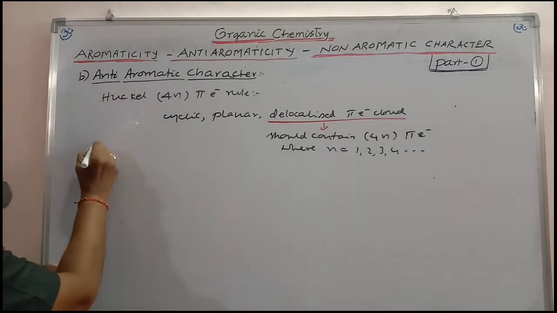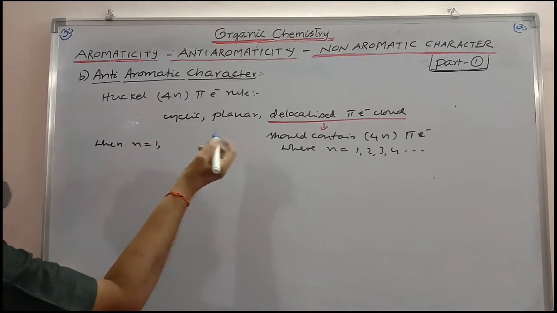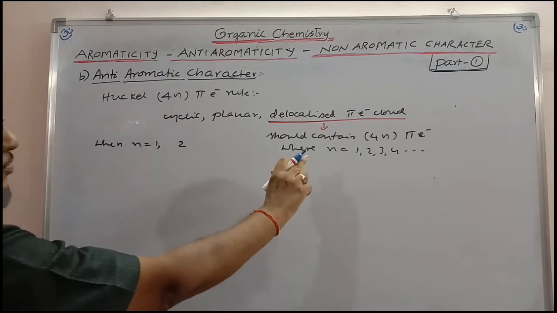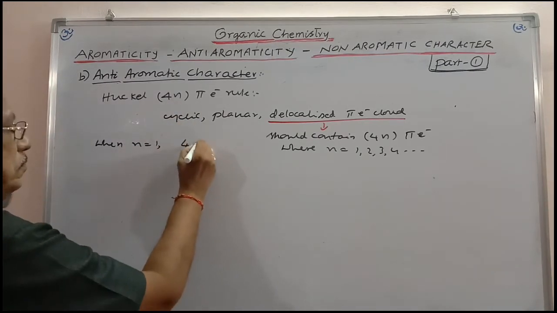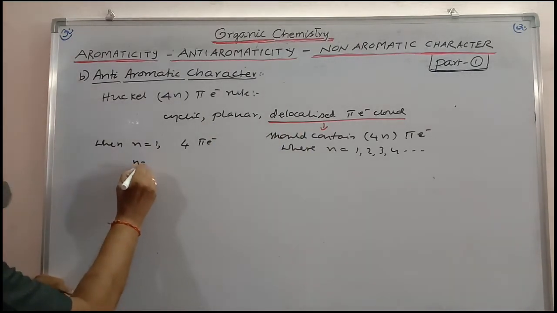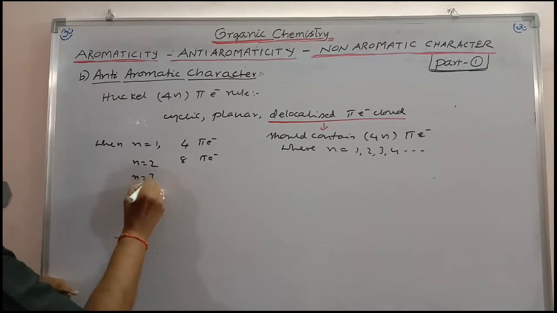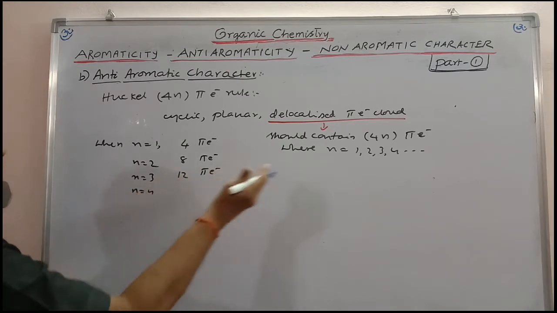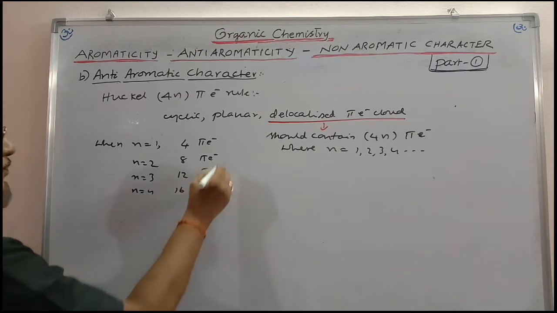And here when n is equal to 1, there should be 4 pi electrons or delocalized electrons. And n is equal to 2, it should be having 8 pi electrons. N is equal to 3, it should be having 12 pi electrons. N is equal to 4, 4 into 4, 16, it should be having 16 pi electrons, like that.